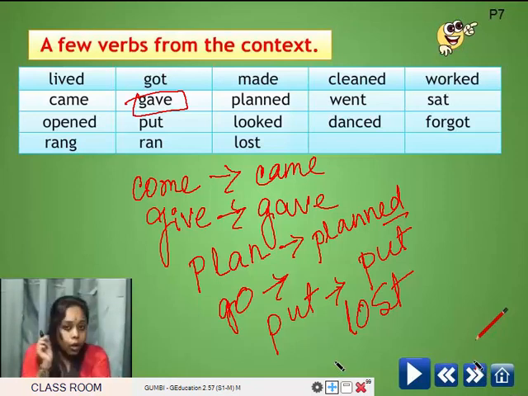Students, I want you to go back home and make a list of regular verbs and irregular verbs in all their forms. Means it will have present tense, past tense and past participle too. Okay. So I want all of you to go and read those words. Is it okay? Yes. Okay.